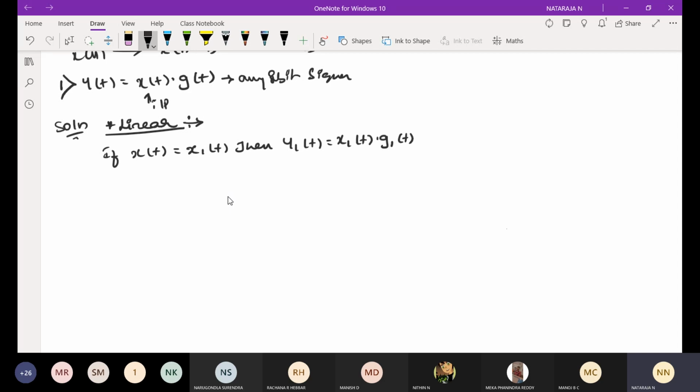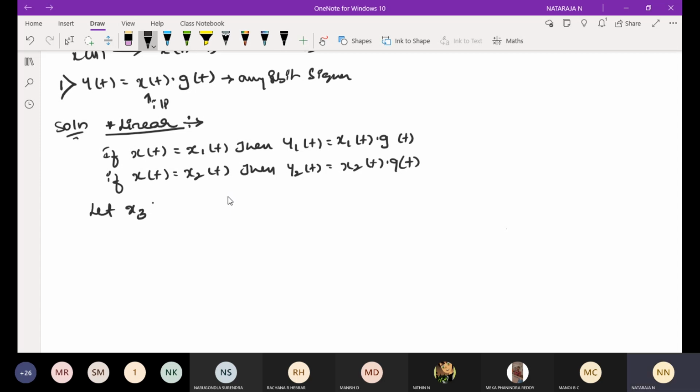I can write, if my signal x of t is equal to x2 of t, then y2 of t will change to x2 of t into g of t. This is with respect to x of t being changed to x1 of t; x and y will be changed with respect to g of t.